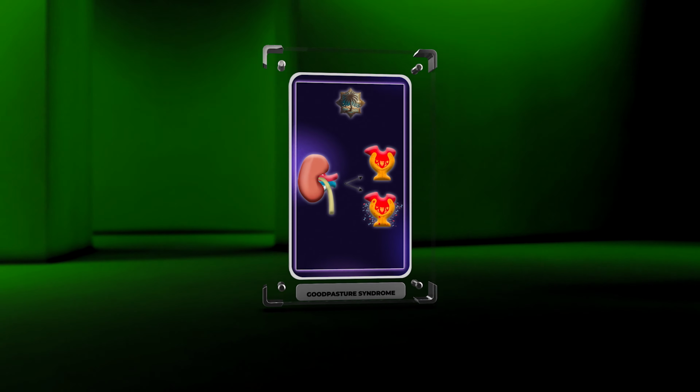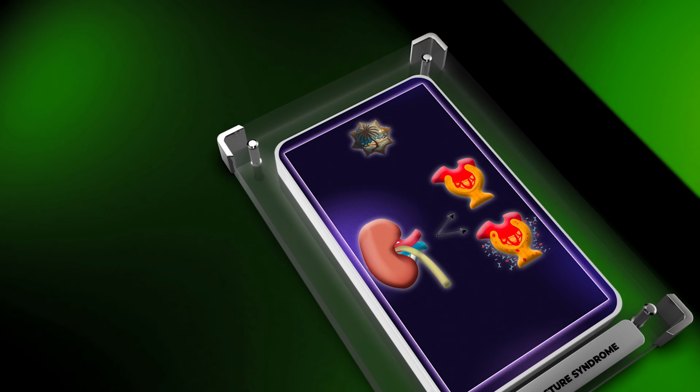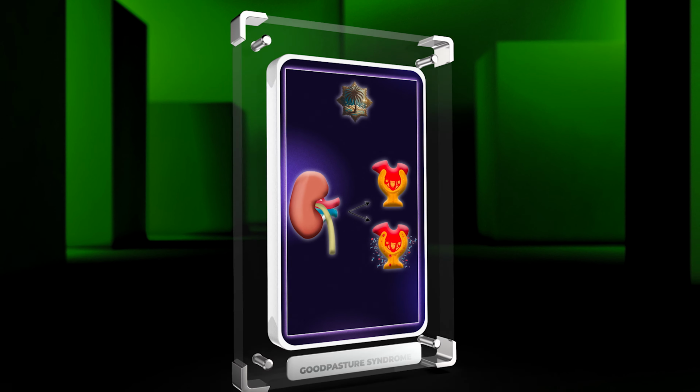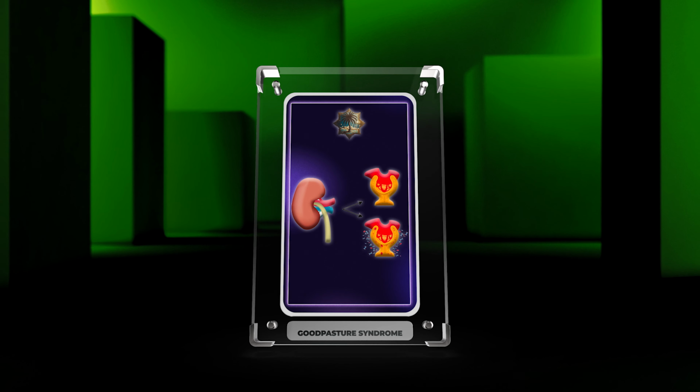Welcome to today's lecture on Goodpasture syndrome. It's a rare autoimmune disorder causing kidney and lung damage. We'll cover topics like antibodies, complement system, genetics, therapies, immune cells, and prognosis.